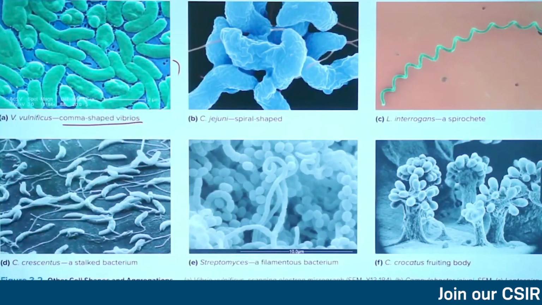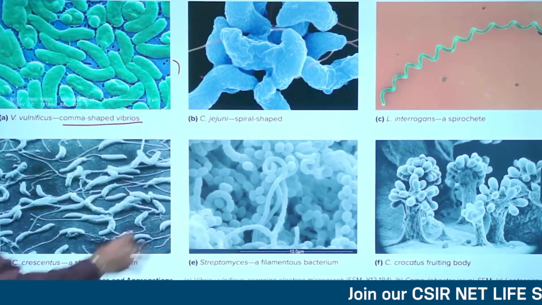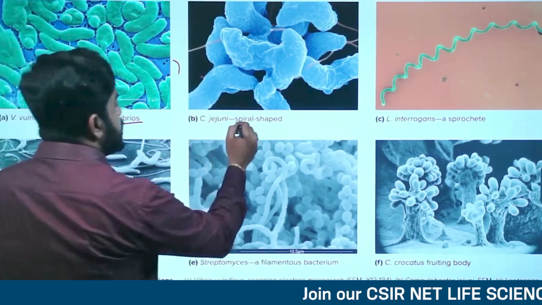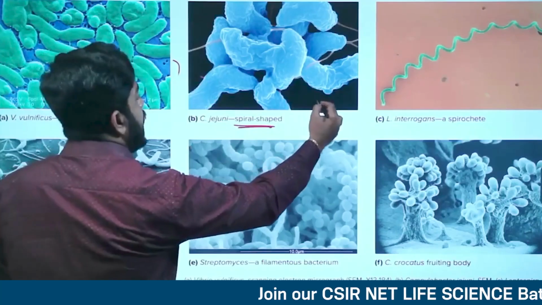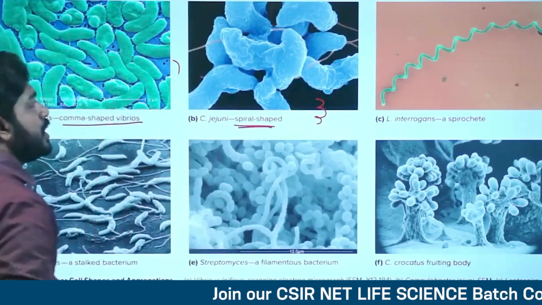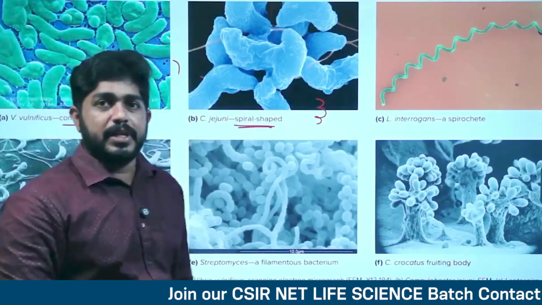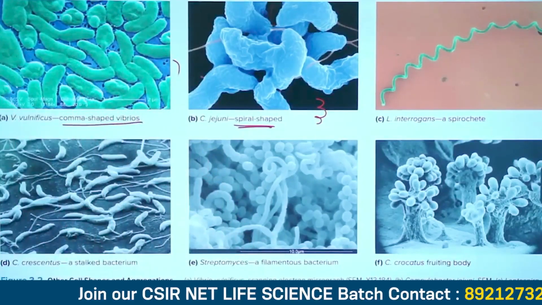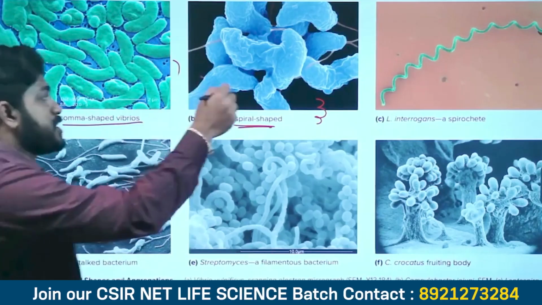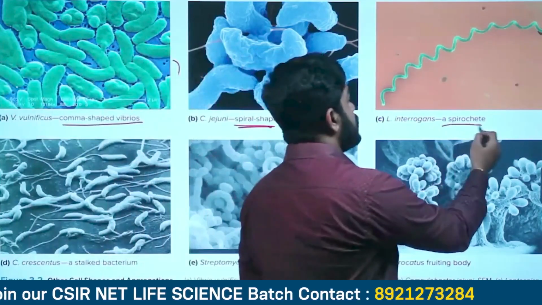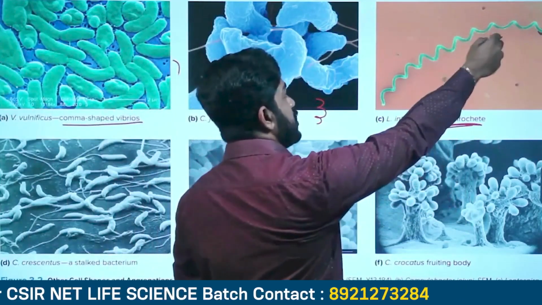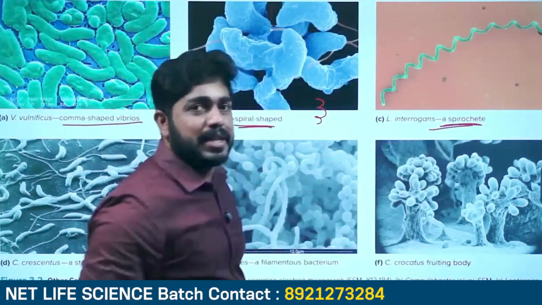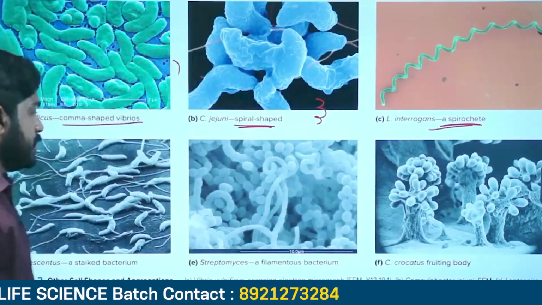The second picture is a spiral-shaped bacteria. They are spiral in structure, but they are rigid. The third one is the spirochetes. Spirochetes are a little bit longer and more flexible than the spirilla bacteria.